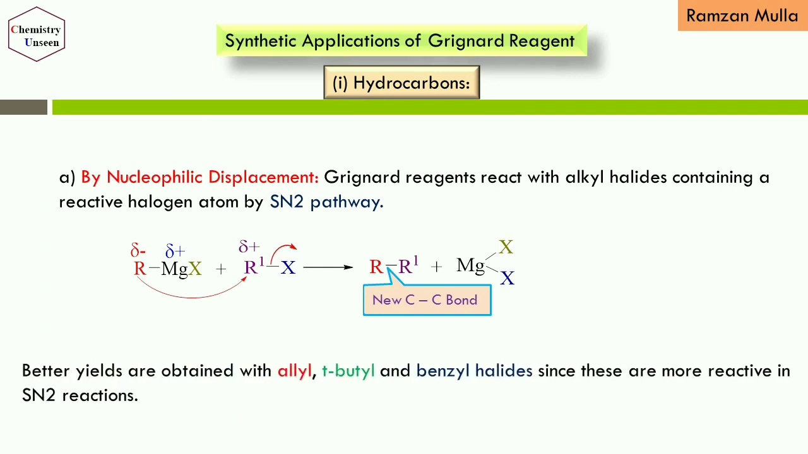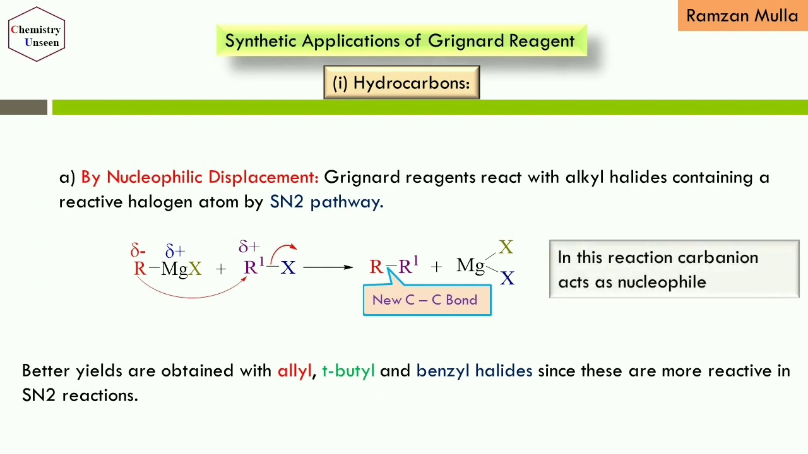The better yields are obtained with the allyl, tertiary butyl and benzyl halides, since these are more reactive in SN2 reactions. And one more important thing, in this reaction the carbanion acts as a nucleophile. Be remembered.